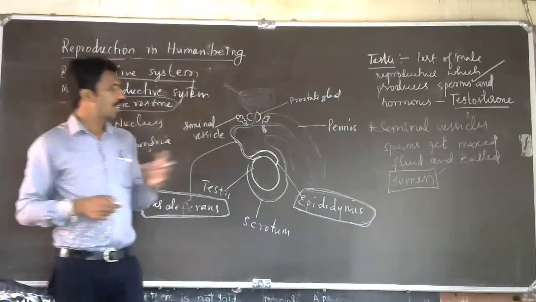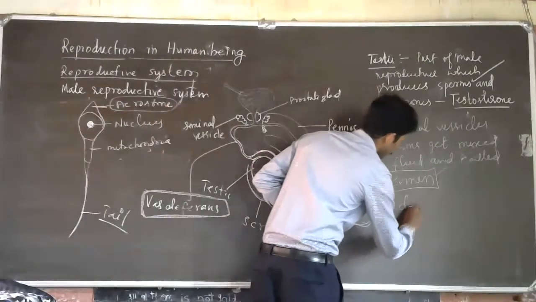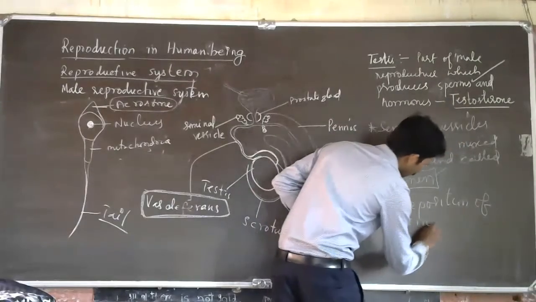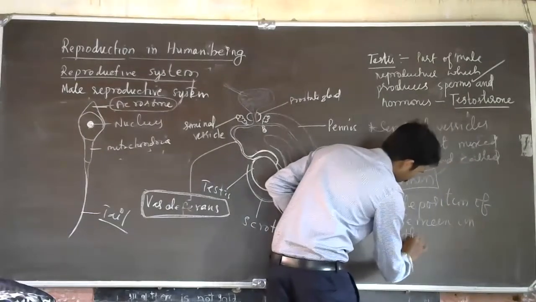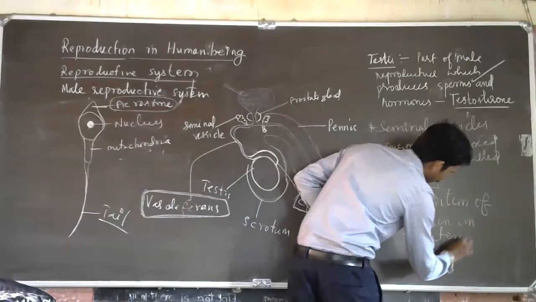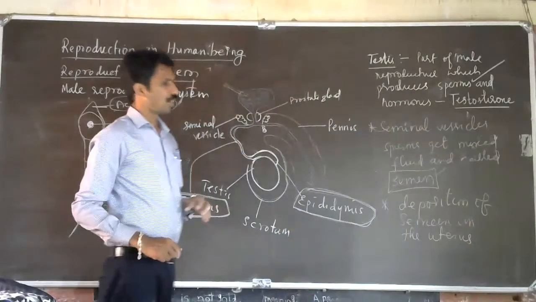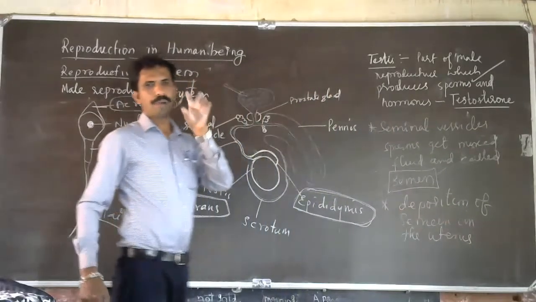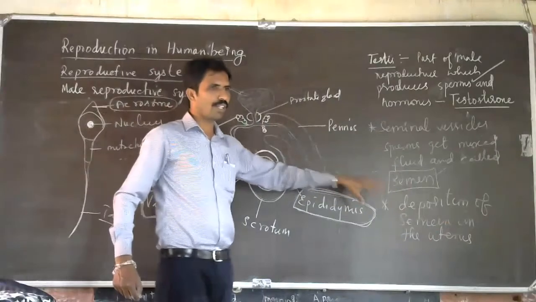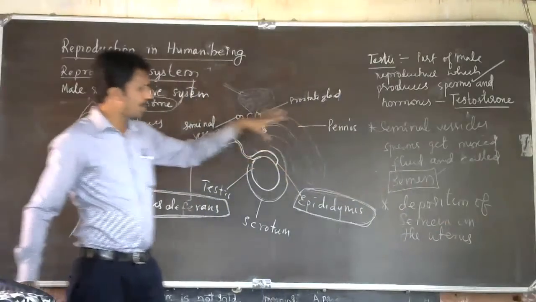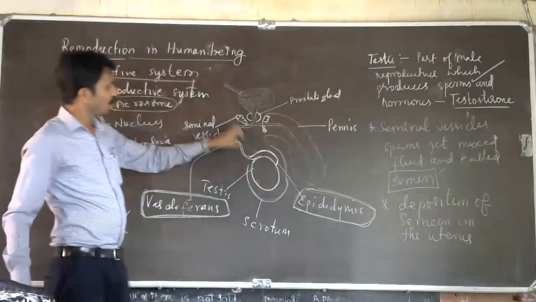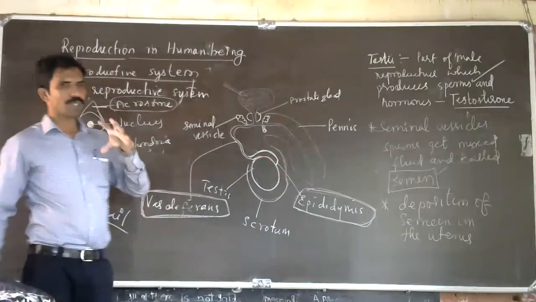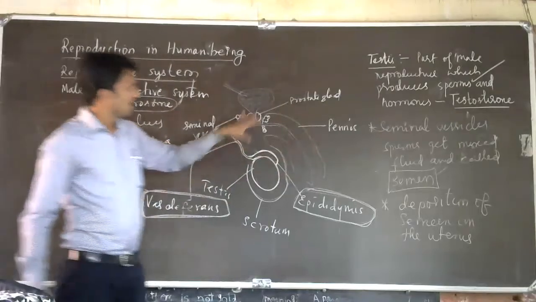Ejaculatory means it helps in the deposition of semen in the female reproductive system, that is the uterus. The uterus has a part called the cervix, where it is deposited. The penis has a special property, the erectile function.